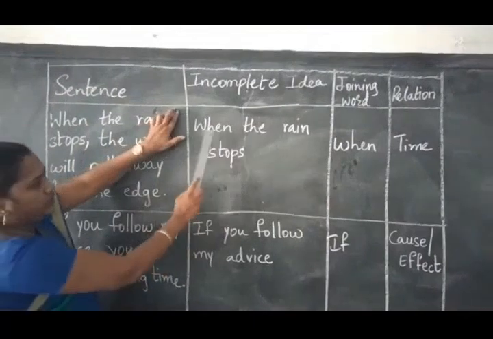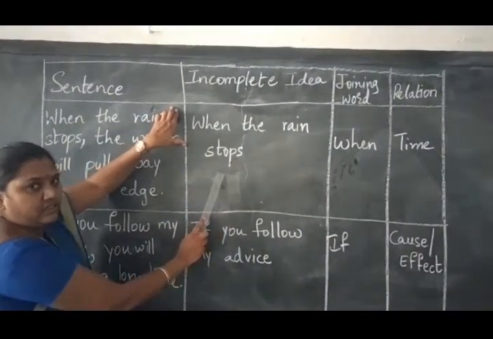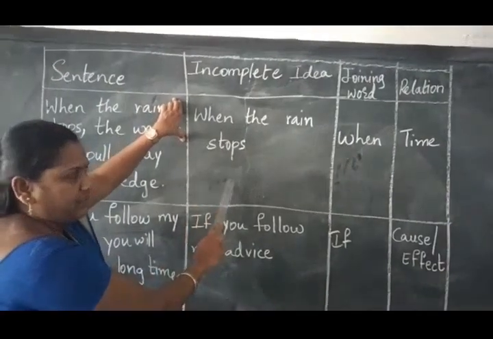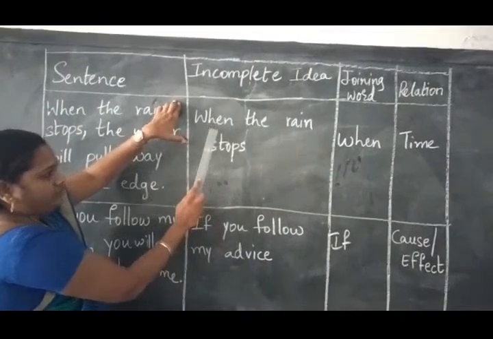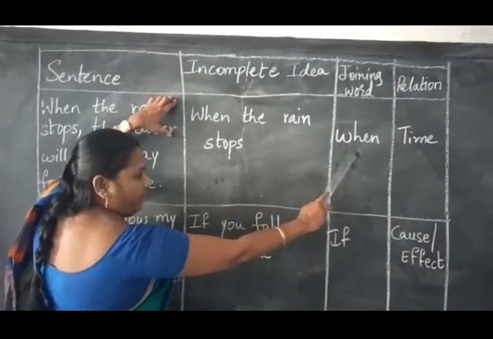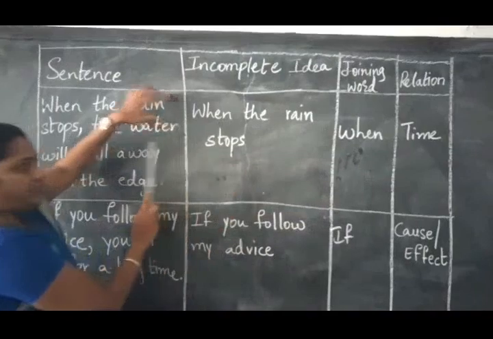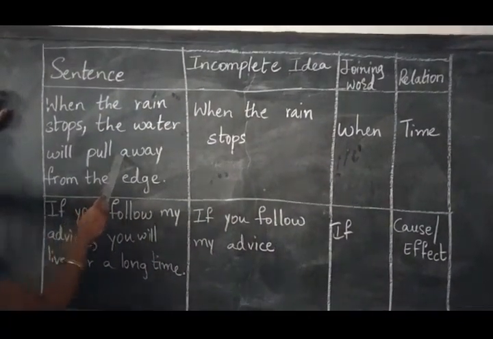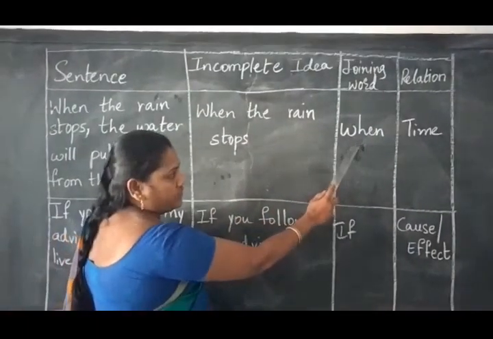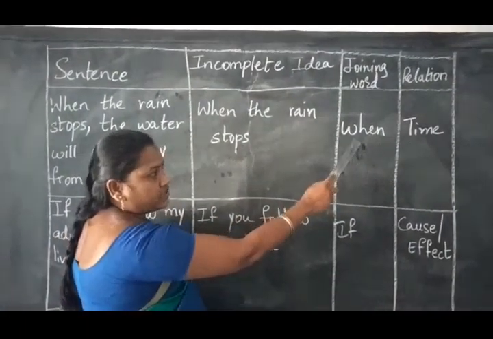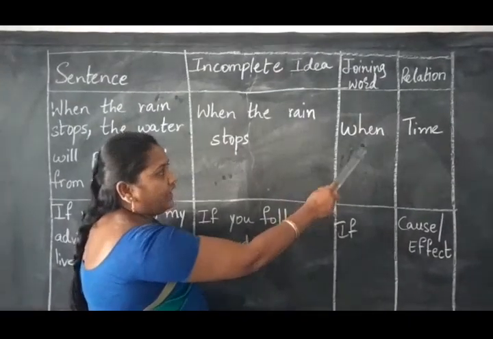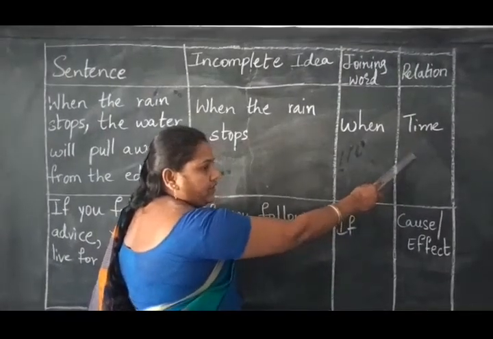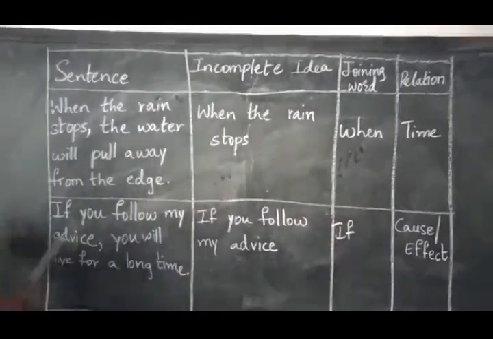Without reading the rest, if you read only this, can it make any sense? No. It is an incomplete idea. So to make a complete sentence, I am going to use the word when, and I will join the sentence to make it a complete sentence. Okay. And the word which we use to join and complete the sentence is called a subordinate conjunction. And this subordinate conjunction is used in the relation of time.